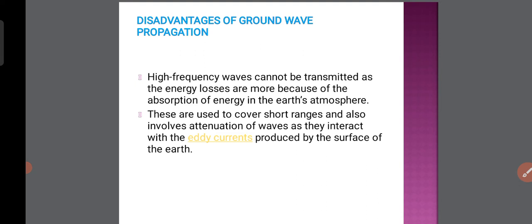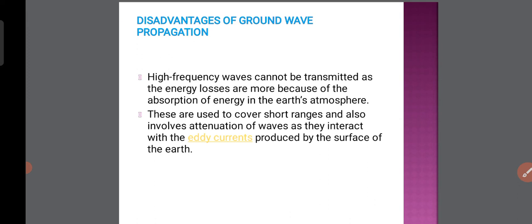Second, these are used only for short ranges, and they involve attenuation of waves as they interact with the eddy currents produced by the surface of the earth. Eddy current means current that flows in a closed loop within a conductor. That is nothing but eddy currents, produced by the surface of the earth.